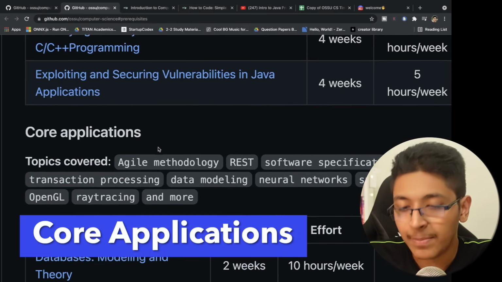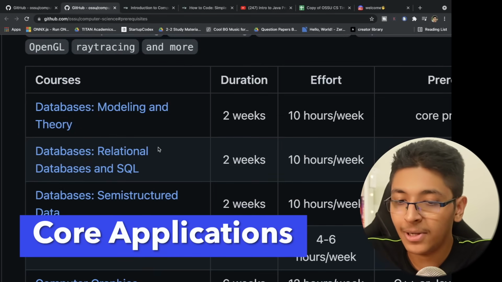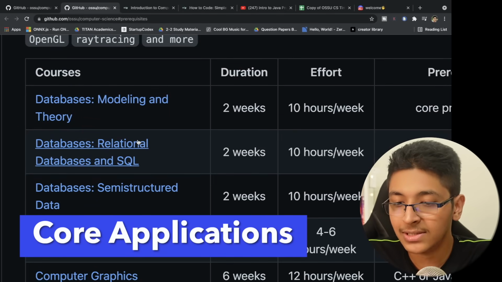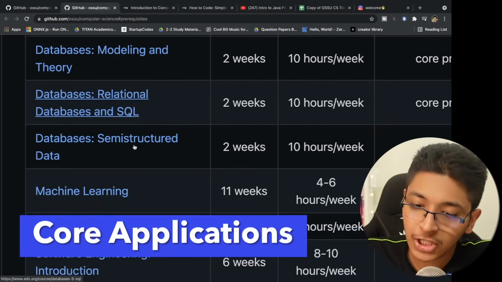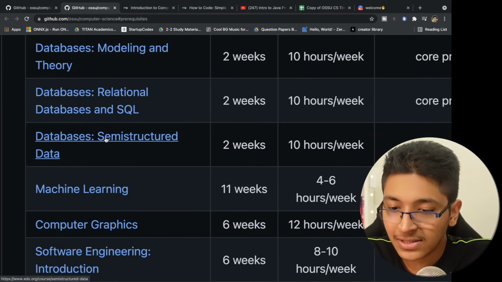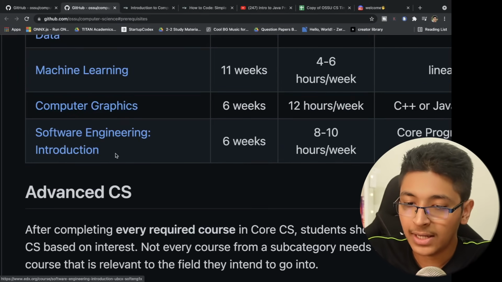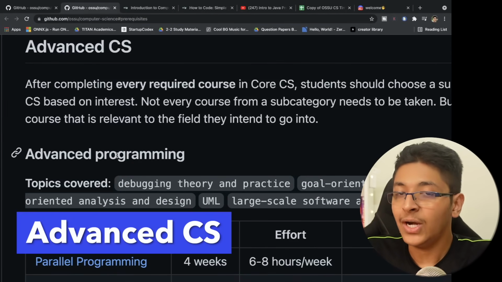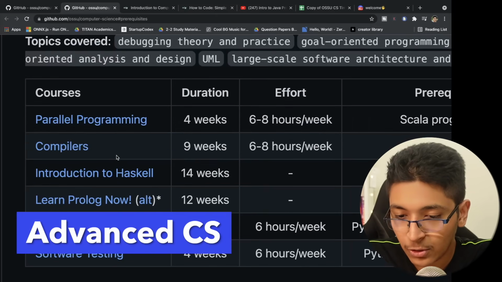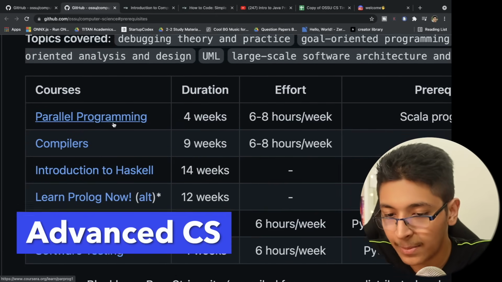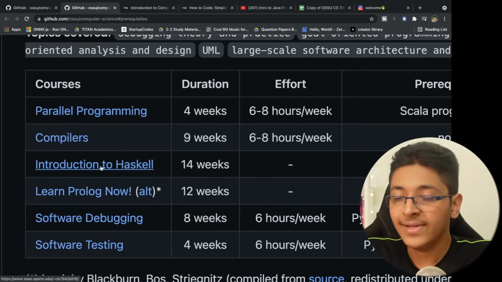Then you have core applications that you can look at. Then you'll be learning about databases, relational databases, as well as SQL. Then you have semi-structured data, machine learning, computer graphics, and an introduction to software engineering. Then you go to the advanced CS concepts, where you'll be learning about parallel programming and compilers, the more lower level stuff.